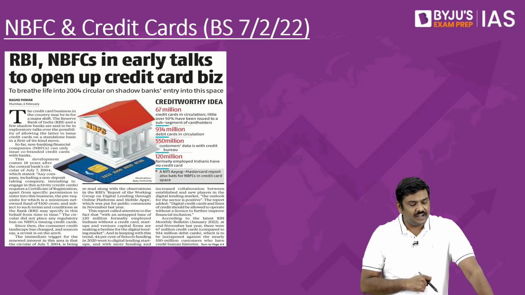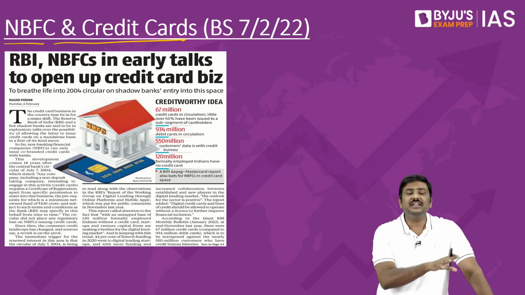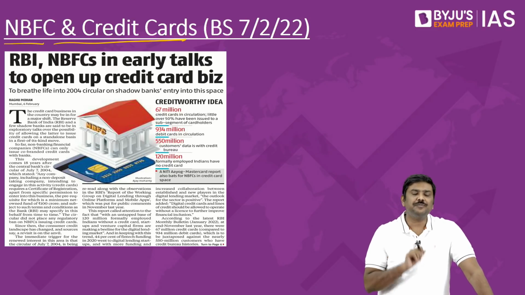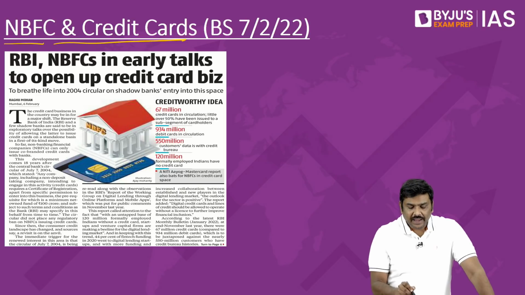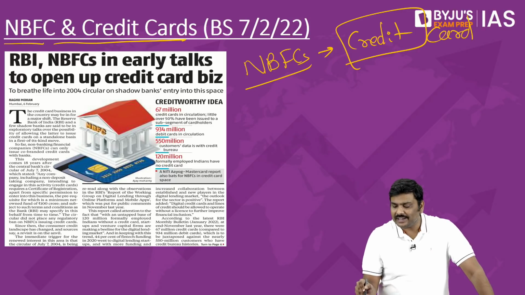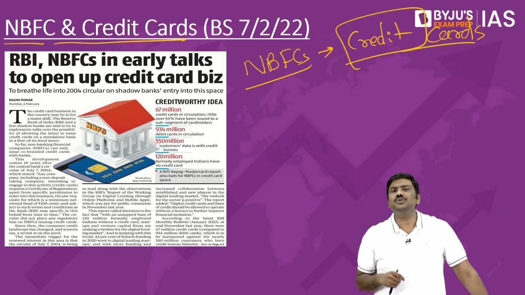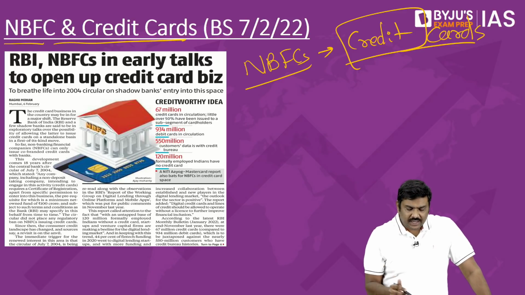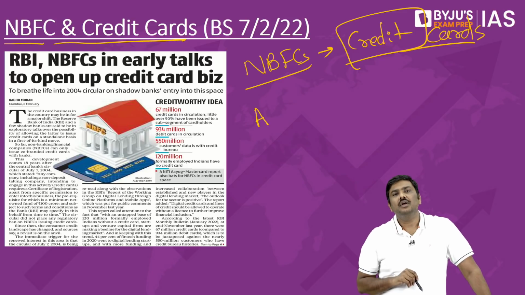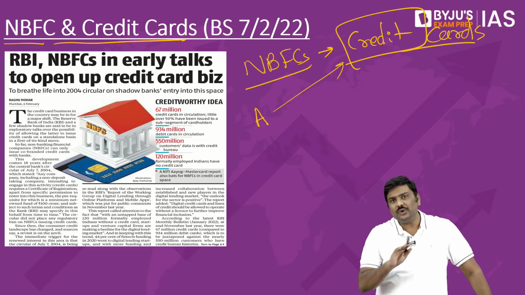Let me go to the next article here, NBFCs and credit cards. Now, what is the discussion provided here? First point, currently NBFCs are not allowed to issue credit cards individually. What do I mean by that? Imagine there is an NBFC A. This NBFC A alone will not be allowed to issue credit cards.